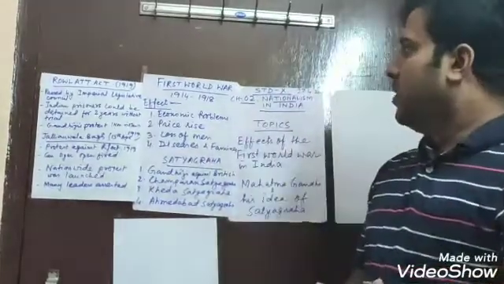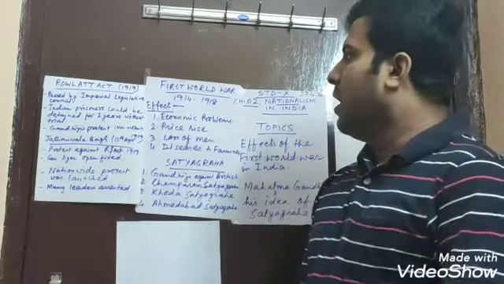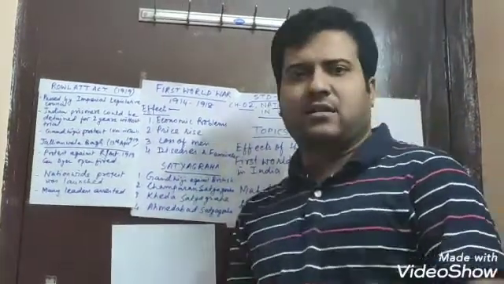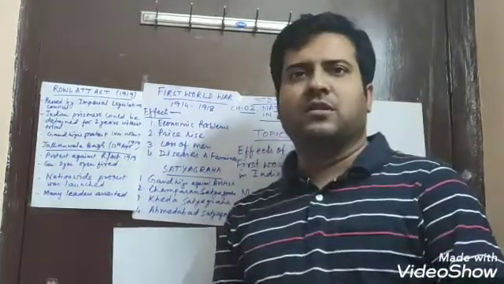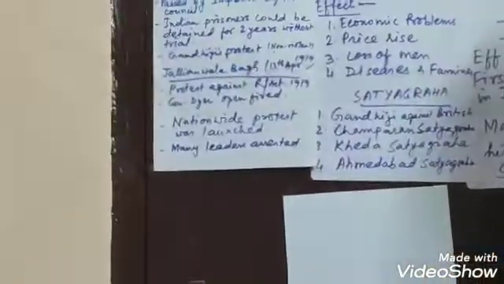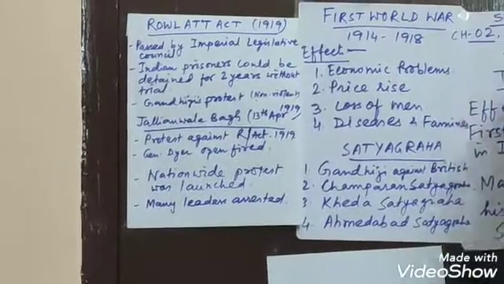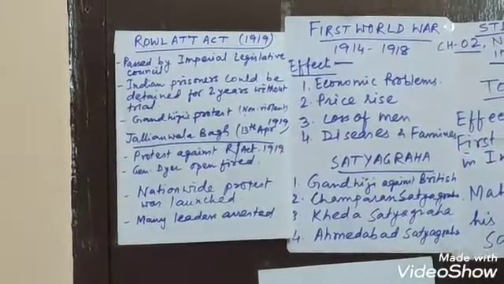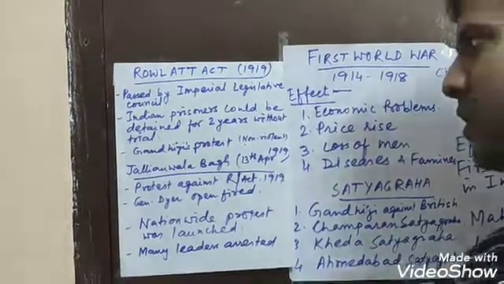So today we will see a suppressive act that was passed by the Imperial Legislative Council of Britain, and the name of the act is the Rowlatt Act, which came into force in 1919.